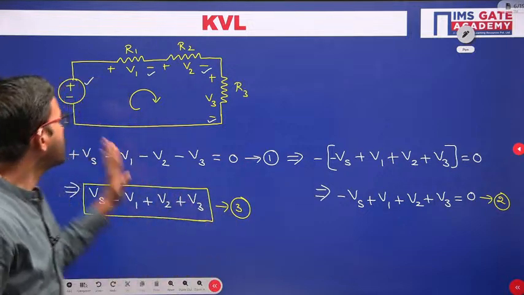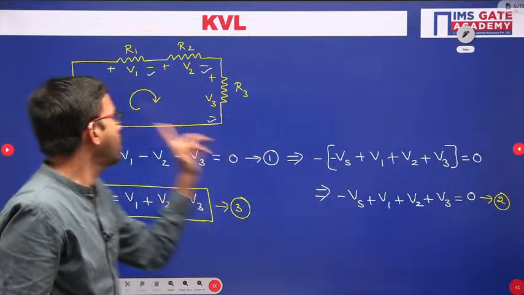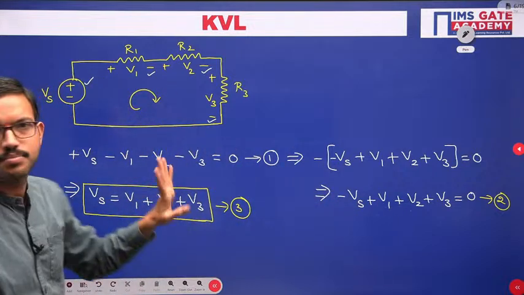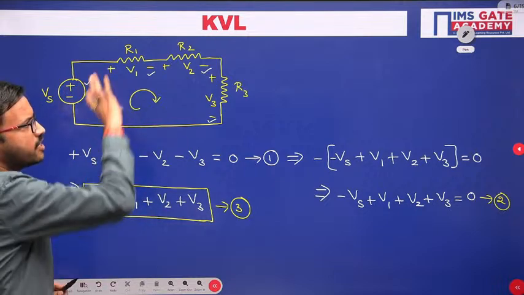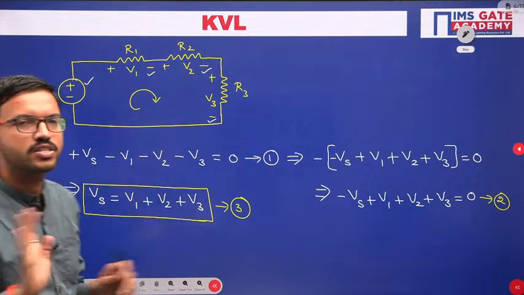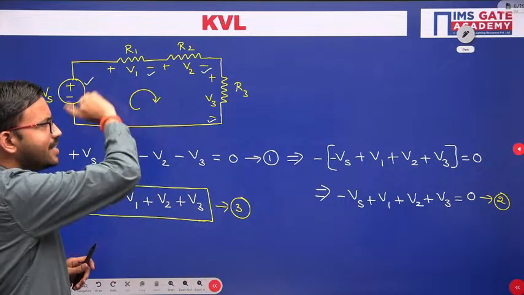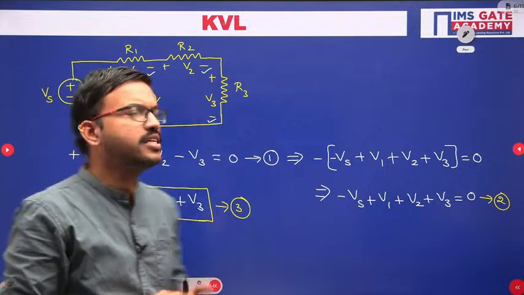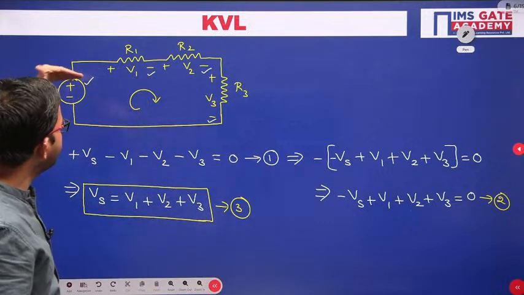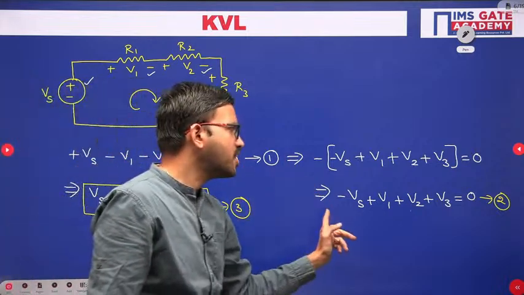Like that, for every element you can consider the starting polarity, or for every element you can consider the second polarity. But you should not consider the starting polarity for a few elements and the second polarity for a few elements. You should not consider like that. Whatever closed path you are having, for that entire closed path you can follow any one convention. If you are comfortable with the second polarity, accordingly you can consider. Or if you are comfortable with the first polarity, accordingly you can consider.